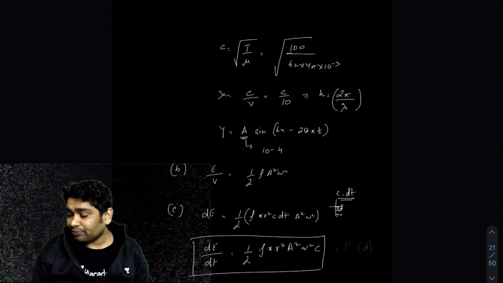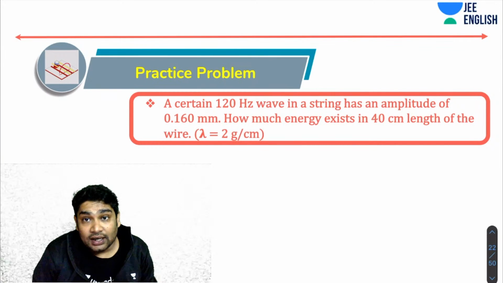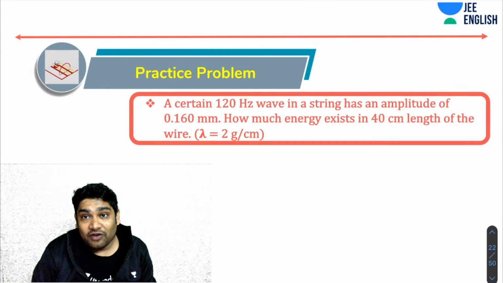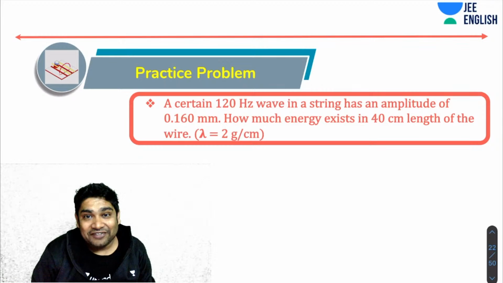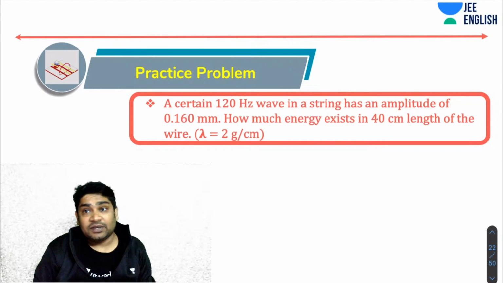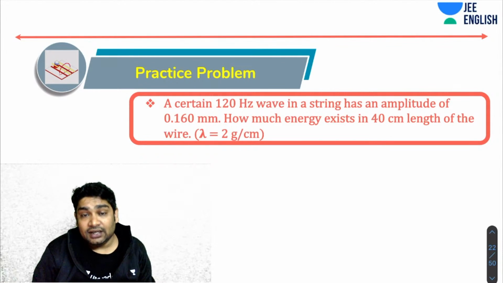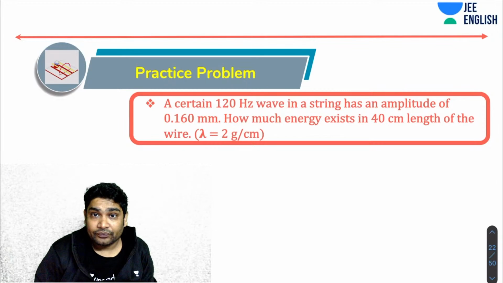All right, so let's move forward and tackle another problem. Here you've been told a certain 120 hertz wave in a string has an amplitude of 0.16 mm. How much energy exists in 40 centimeter length of the wire? Again, this should be simple. The frequency has been given to you, the amplitude has been given to you. Try this, and let's see if you can figure this out.